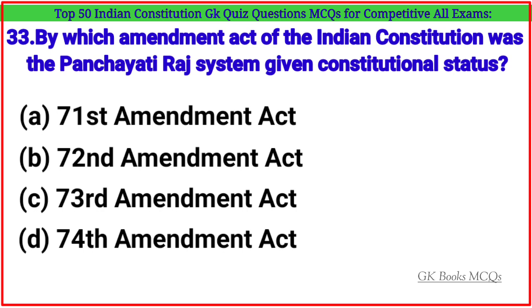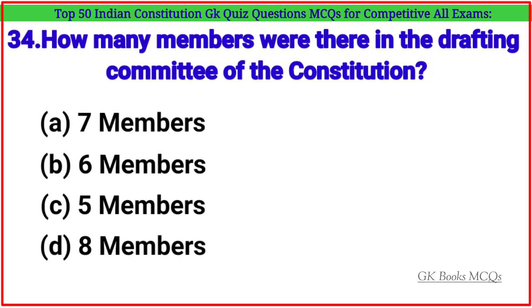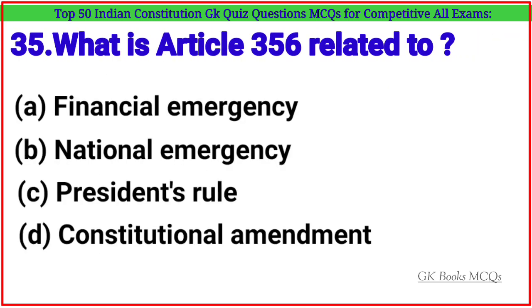By which Amendment Act of the Indian Constitution was the Panchayati Raj system given constitutional status? Correct answer is option C. 73rd Amendment Act. Question number 34. How many members were there in the drafting committee of the Constitution? Correct answer is option A. 7 members. Question number 35.